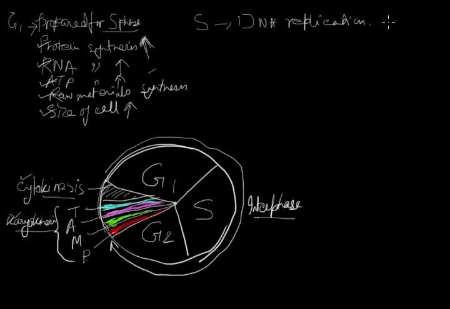Then why does this DNA replication take place? We know for the eukaryotic cell, that a diploid number of chromosomal parental cell will divide into diploid number of daughter cells. This is the common type of cell division. These daughter cells should have the complete genetic information coming from the parental cell. It can only happen if the chromosomal set or the DNA replicates into two copies. That's why DNA replication takes place.